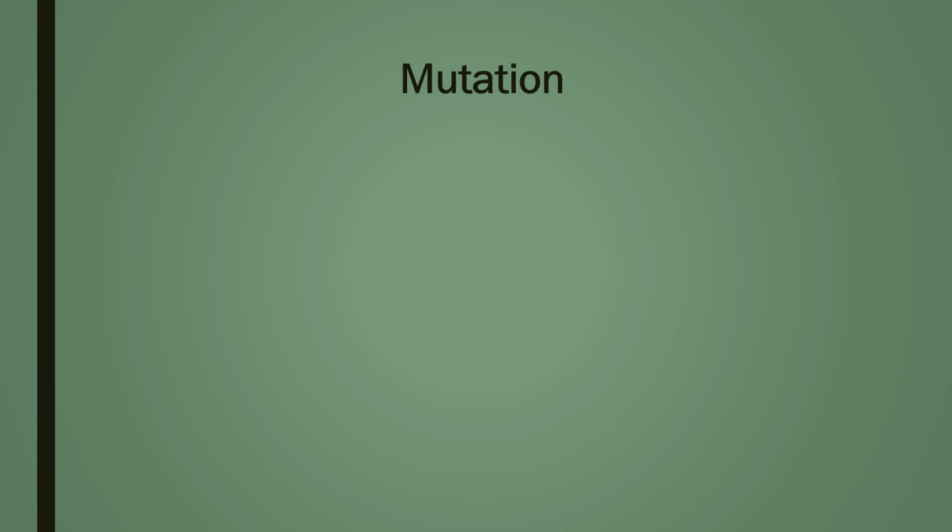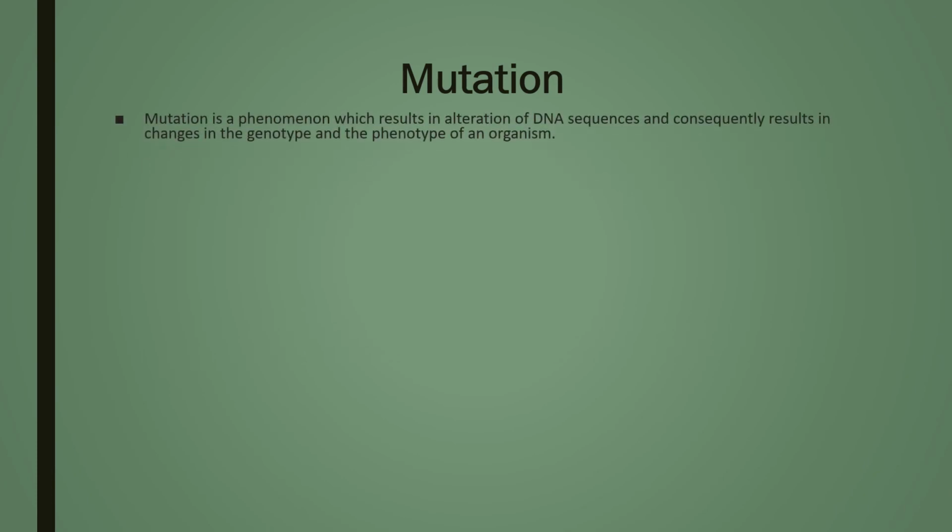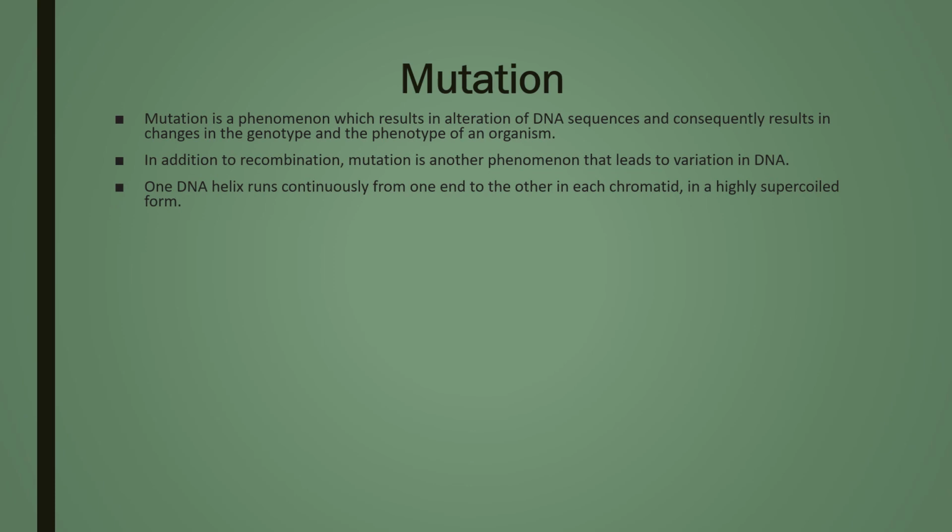Mutation is a phenomenon which results in alteration of DNA sequences and consequently results in changes in the genotype and the phenotype of an organism. In addition to recombination, mutation is another phenomenon that leads to variation in DNA. One DNA helix runs continuously from one end to the other in each chromatid in a highly supercoiled form.